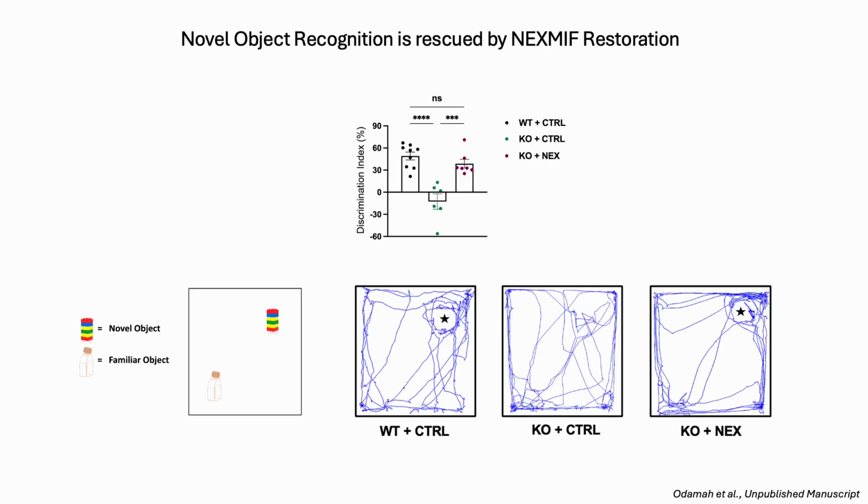Now, at the behavioral level, we used the novel object recognition test to assess deficits in short-term memory. Indeed, we found that the knockout control mice showed impaired discrimination indices relative to the wild-type control mice. However, this was nicely rescued by Nexmif restoration in the knockout mice.